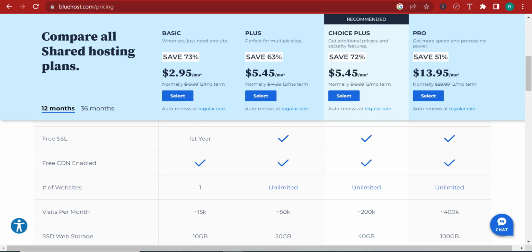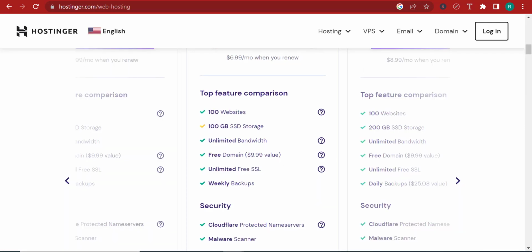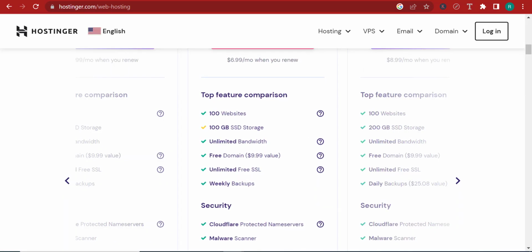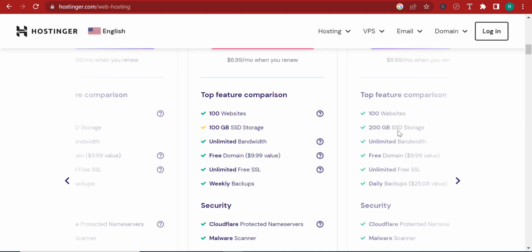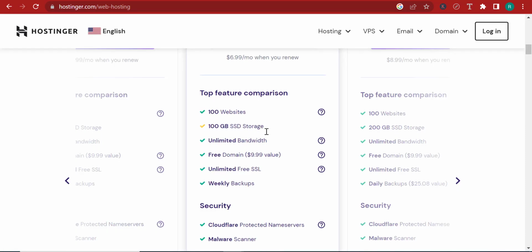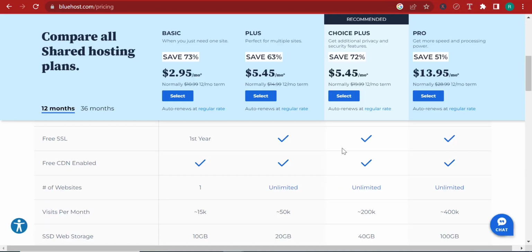So over here, you also get a free domain, and you get an unlimited free SSL. When compared to Bluehost, they're telling you over here that you're going to get the free SSL, but the problem is that the SSL is only for one website, and besides, you will have to pay for it. The price of the SSL here is not integrated with the $5.45. And let me just explain this to you.